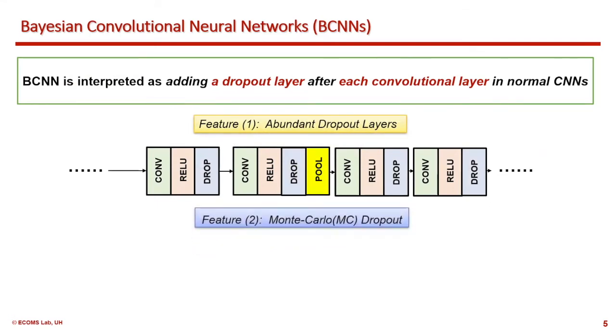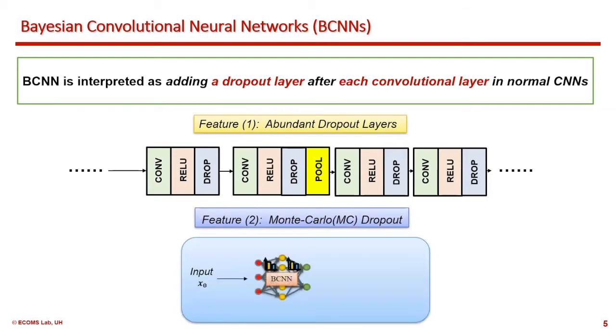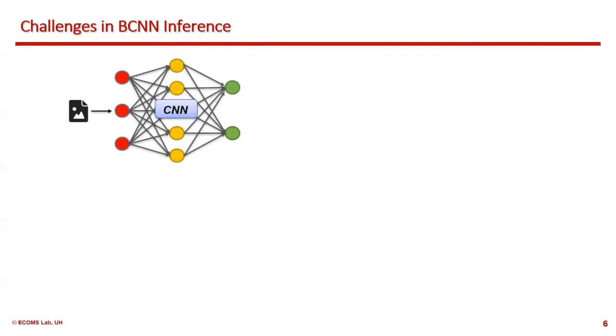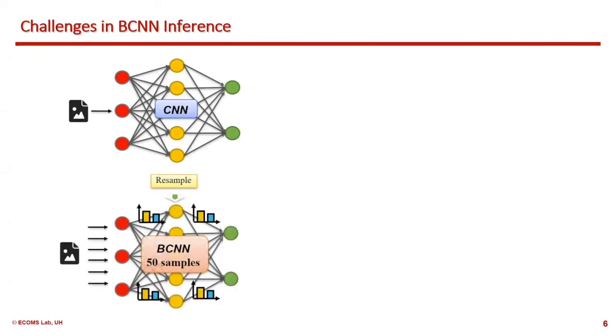Another important feature is the Monte Carlo dropout process during BCNN inference. In each forward pass, the weights will be sampled from a Bernoulli distribution, which can be interpreted as turning on dropout. This stochastic process will be repeated multiple times and finally produce an output distribution. Although the output distribution can provide us a robust decision making, it requires BCNN to conduct many sample inferences.